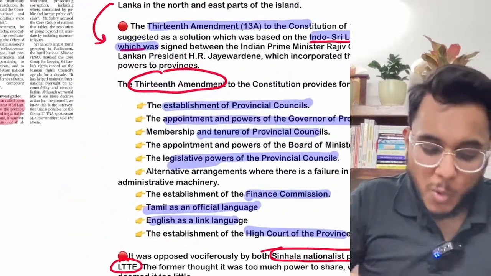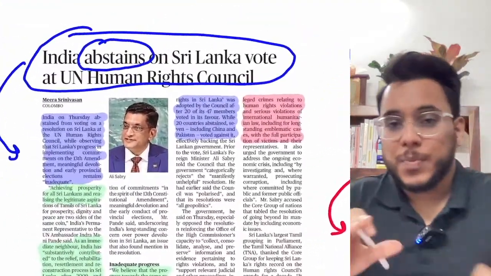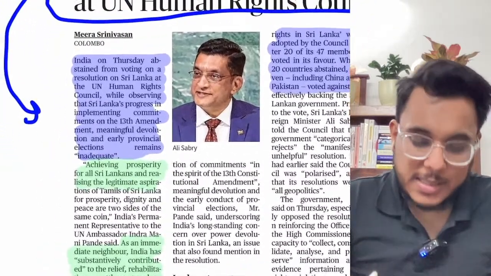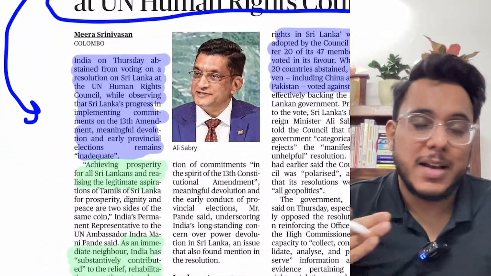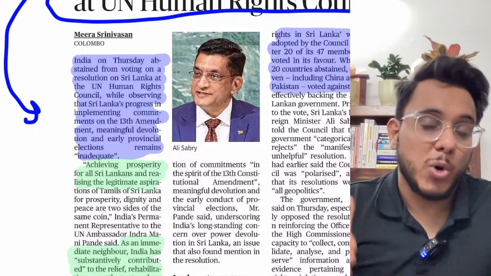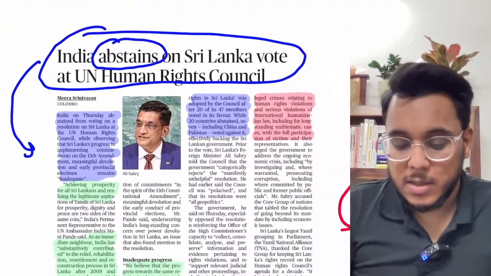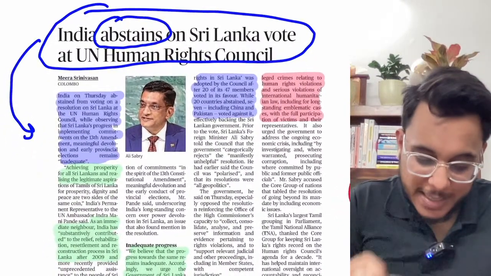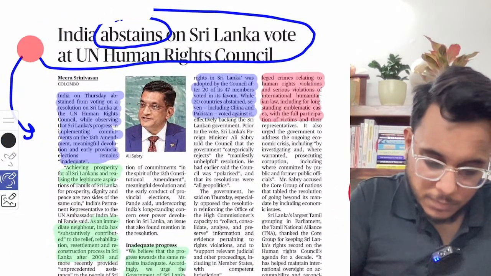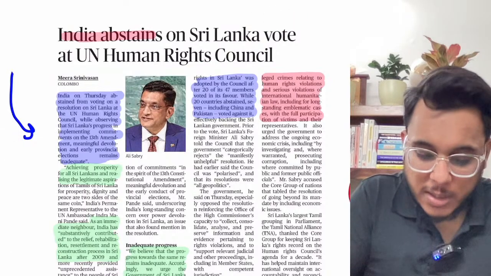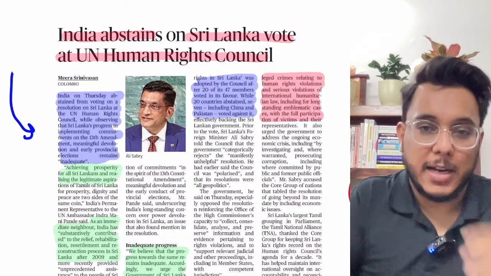Now what has happened? Presently, coming to this article, again in the UNHRC there was a new voting with respect to Sri Lanka's role in the civil war. India has abstained on the Sri Lanka vote at the Human Rights Council.